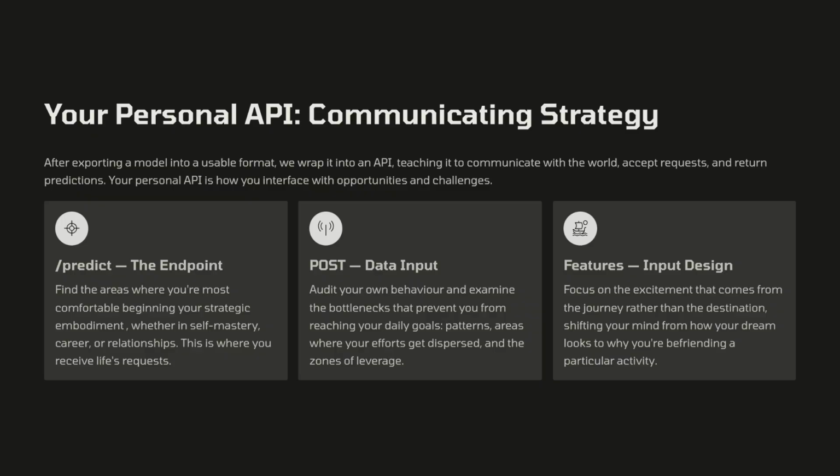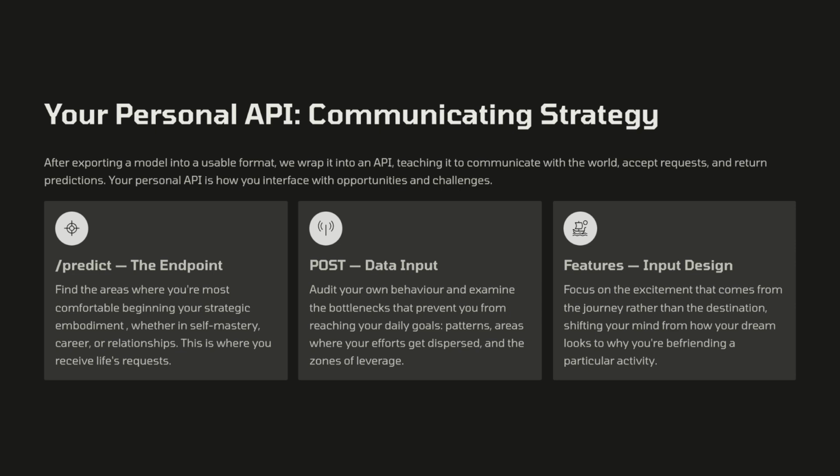After exporting it into a usable format, we wrap the model into an API, teaching it to communicate with the world, accept requests, and return predictions. Key parameters of an API include /predict, the endpoint name or receiver. Find the areas where you're most comfortable beginning your strategic embodiment, whether in self-mastery, career, or relationships.